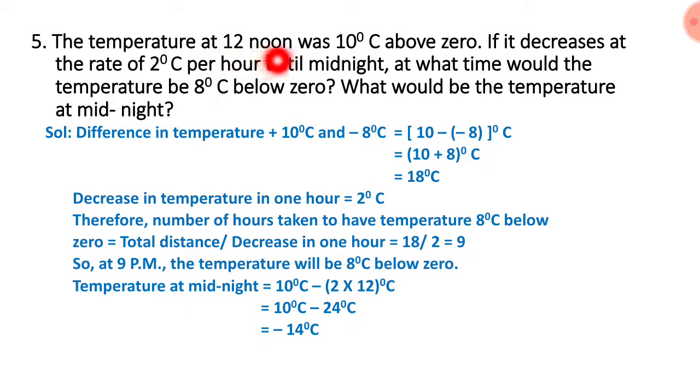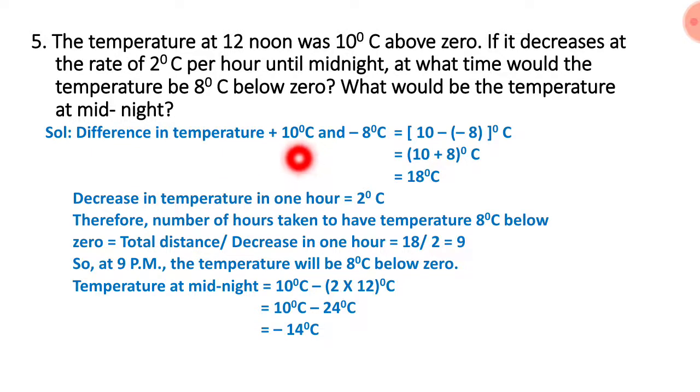Temperature at 12 noon means afternoon time, it was 10 degrees Celsius above 0. Above 0 means plus, so plus 10 degrees Celsius. If it decreases at the rate of 2 degrees Celsius per hour until midnight, means if it starts decreasing 2 degrees Celsius every hour until midnight, at what time would the temperature be 8 degrees Celsius below 0? Below 0 means minus 8 degrees Celsius we have to consider here. What would be the temperature at midnight? Exactly at midnight 12 o'clock, what will be the temperature we also have to find.